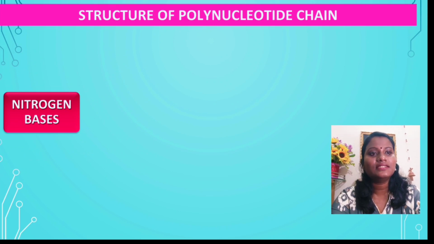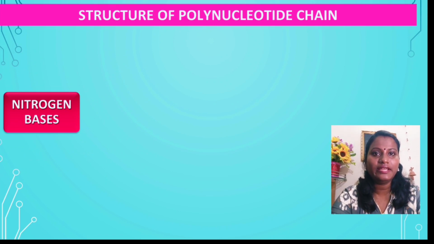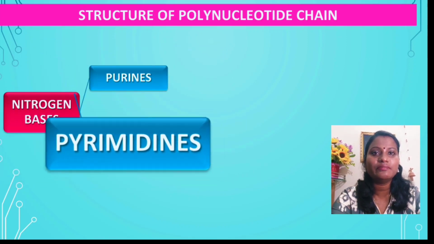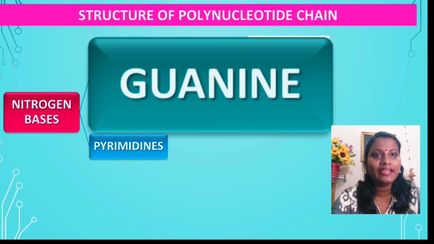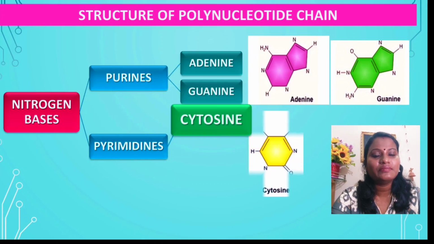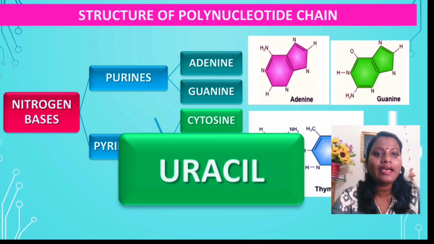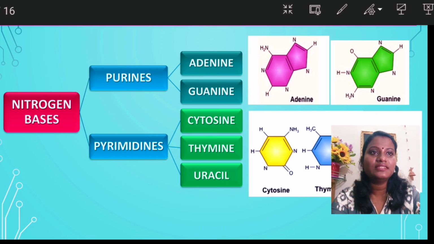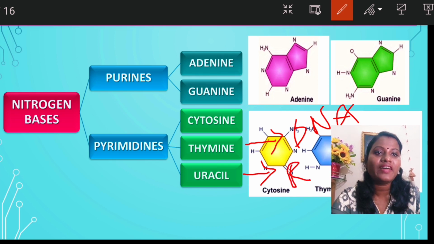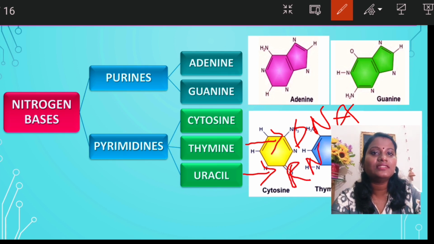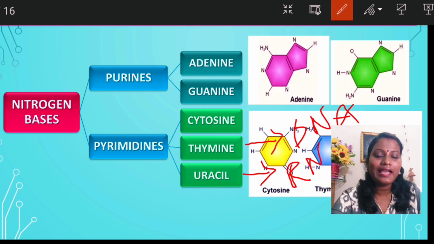Now let us discuss the nitrogenous base. The nitrogenous bases are of two types, purines and pyrimidines. Purines are adenine and guanine, and pyrimidines are cytosine, thymine, and uracil. The difference is that in DNA there is thymine, and in RNA, instead of thymine, you will have uracil. This is the difference between RNA and DNA.